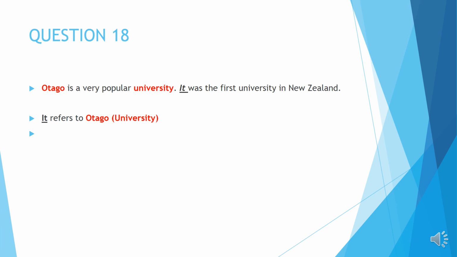Otago is a very popular university. It was the first university in New Zealand. So it is referring to Otago University, right? Okay, so you can answer Otago or you can answer Otago University. That is accepted. So it here refers to Otago or Otago University, right?